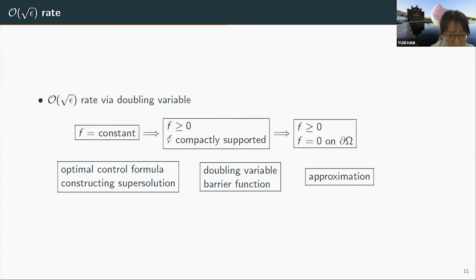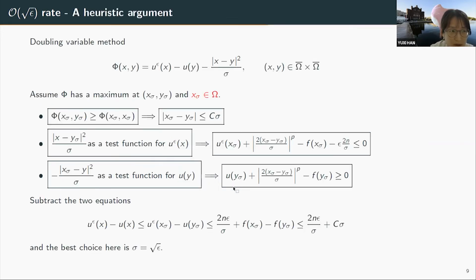So for the second case, where F is compactly supported, we do use doubling variable. And before I give the detailed argument, I want to go over a heuristic argument with the doubling variable method.